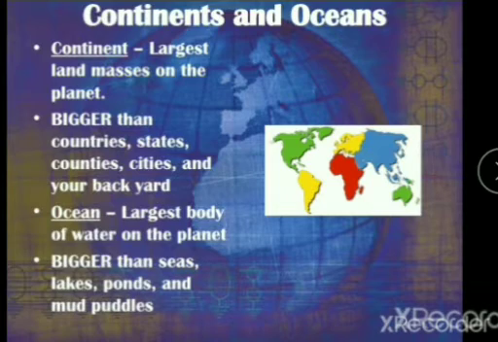Okay, so these continents are separated by large stretches of water which is called as oceans. So in today's class we will be studying about continents and oceans. So let's see what is this continent. Largest land masses on the planet. Okay, these are bigger than countries, states, cities and your backyard. Okay, and oceans are the largest body of water on the planet. So these oceans are bigger than the seas, lakes and ponds.